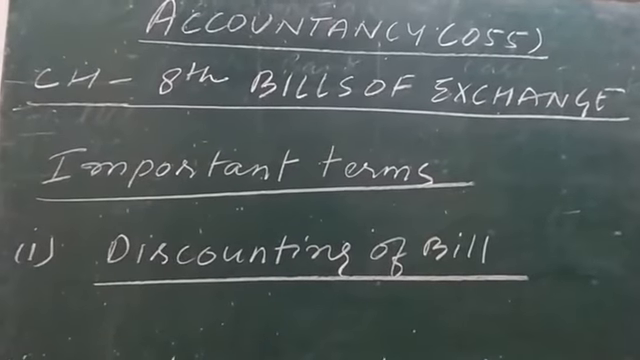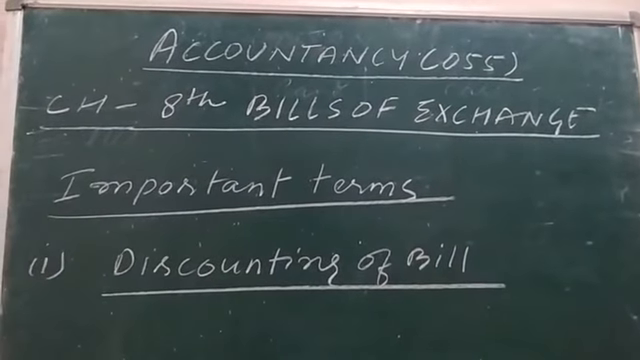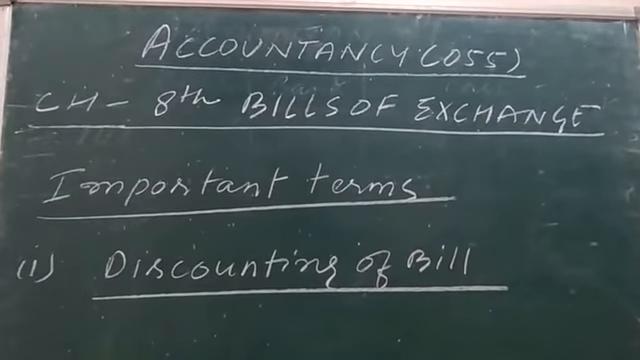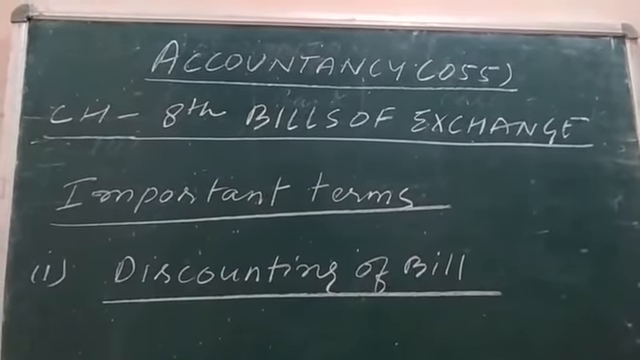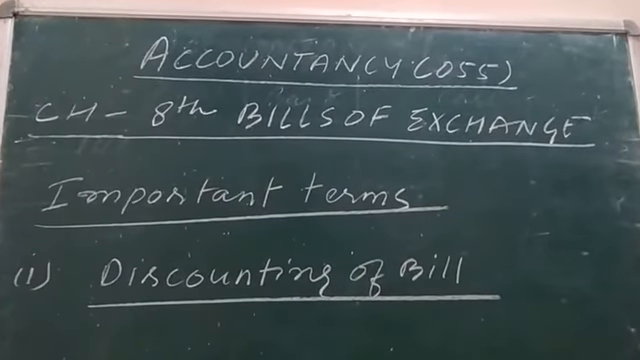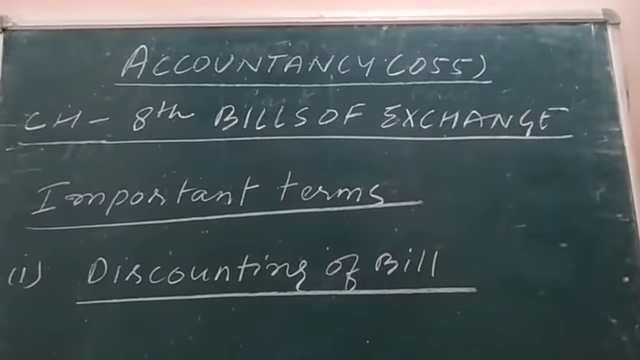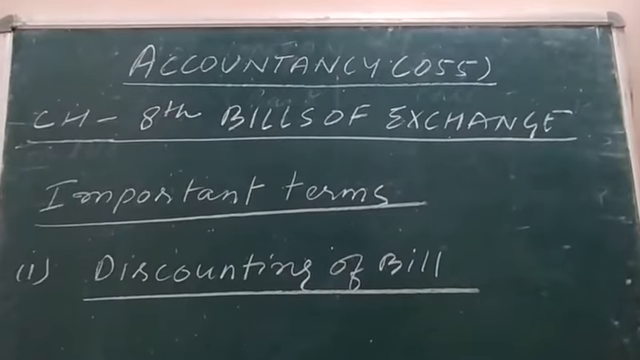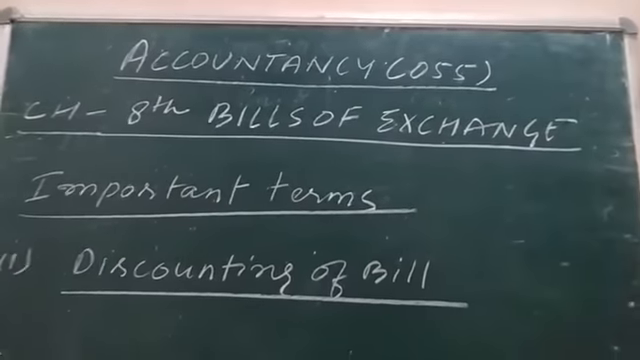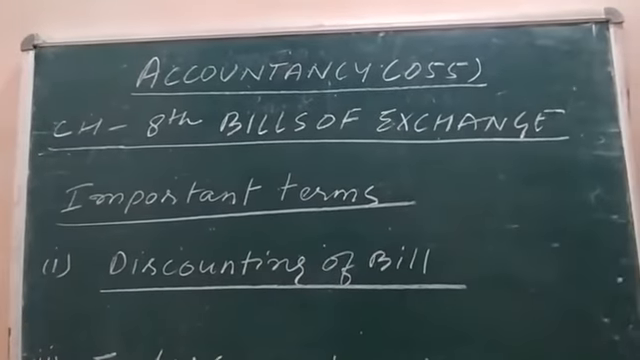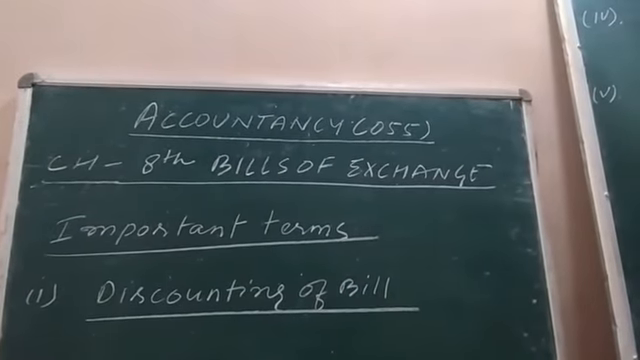So suppose the bank discounted the bill and the discounting charges were rupees 50. So 1000 minus 50, rupees 950, is the amount which will be received by the drawer of the bill receivable handed over by him, that is the drawer, to the bank. Right? This is known as discounting of bill, and this charged amount by the bank is known as discounting charges.